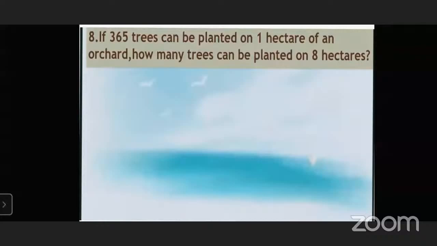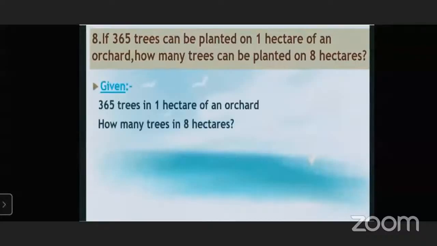Yes. So what have we been given? 365 trees can be planted on 1 hectare. We need the number of trees planted on 8 hectares.